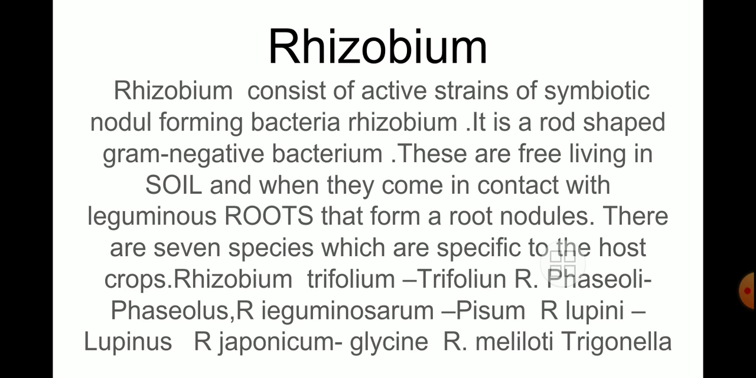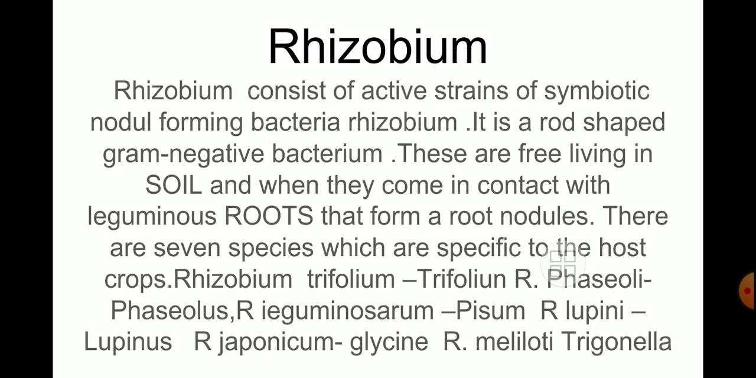Some characteristics of this rhizobium bacteria: it is a rod-shaped, gram-negative bacteria. These are free living in soil, and when they come in contact with leguminous roots, they form root nodules. There are 7 species which are specific to the host crops.